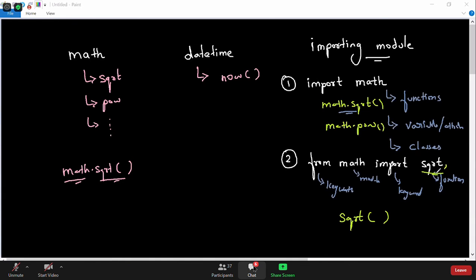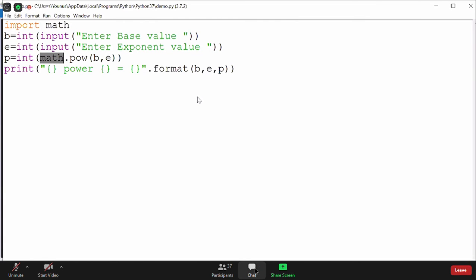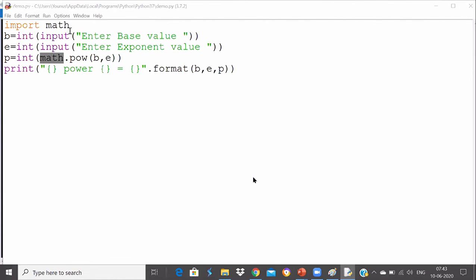Now I can see that you are using only the power function in my program. So if you are using only the power function, then why import all the functions, variables and classes available in the module? This way I can change this particular statement.